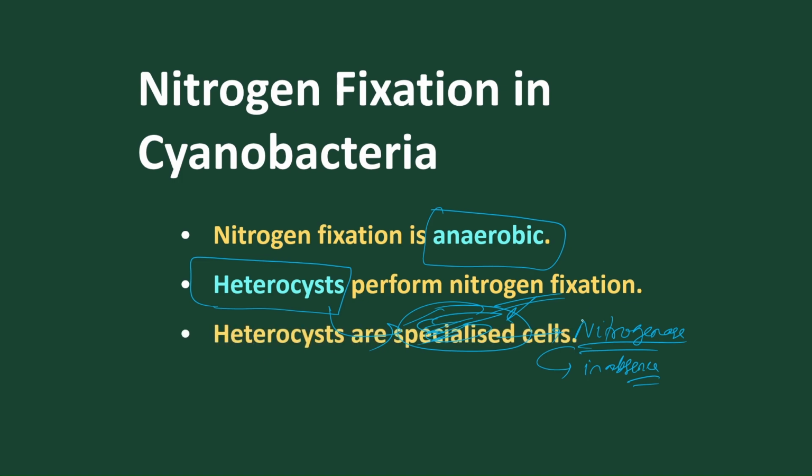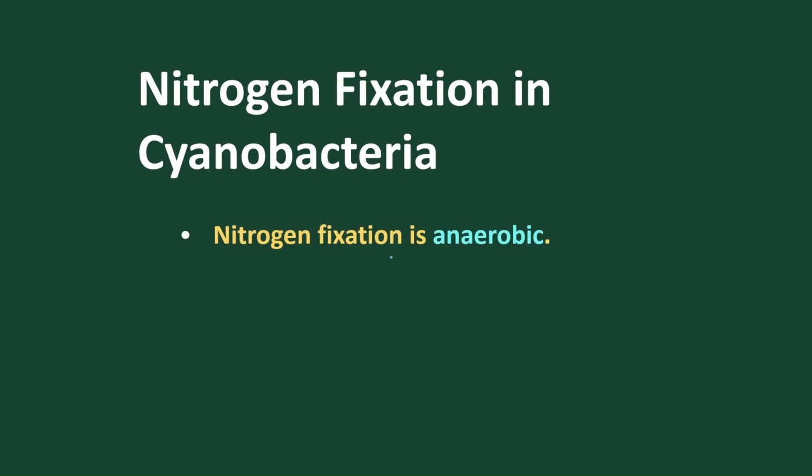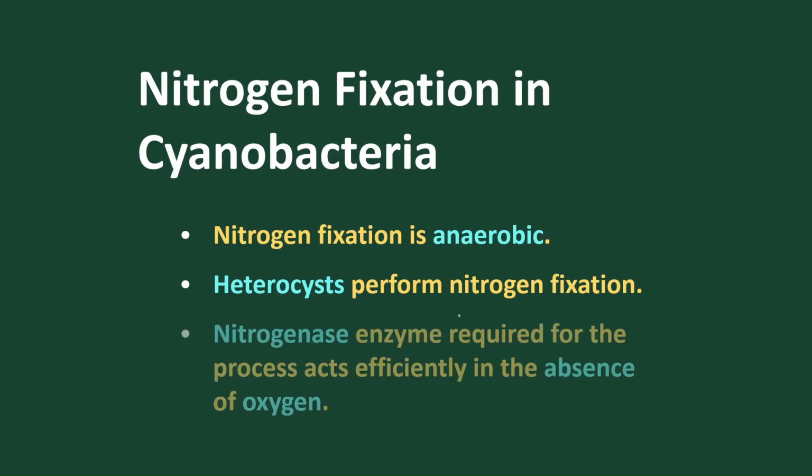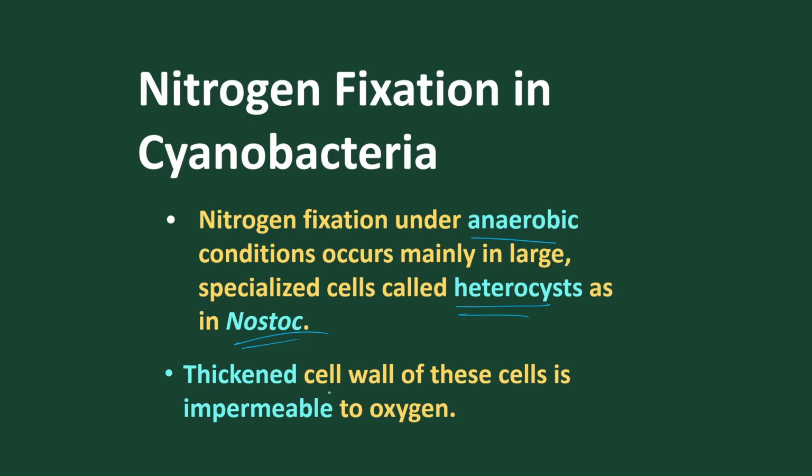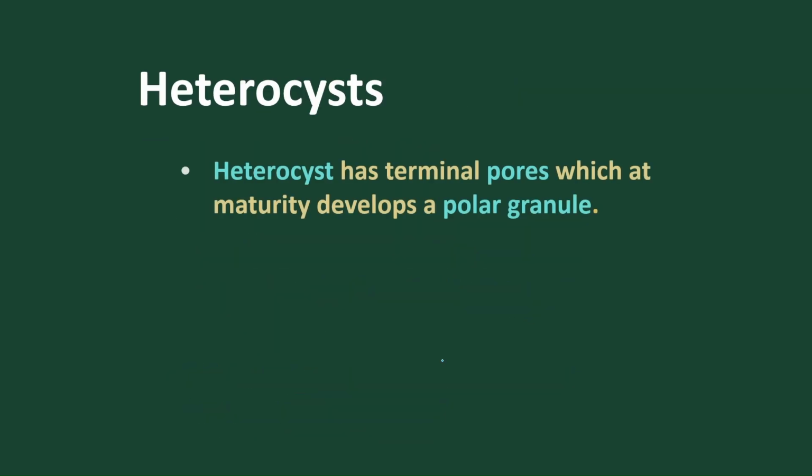So the heterocysts are specialized cells where nitrogen fixation takes place, but it requires the enzyme nitrogenase, which only works in the absence of oxygen, for which the heterocyst cell wall is very thick in nature. In Nostoc, the cell wall is very thick. Why? It prevents the entry of oxygen and activates the enzyme nitrogenase for nitrogen fixation. So heterocysts have terminal pores. When the heterocyst becomes matured, it has pores opening to liberate nitrogen.